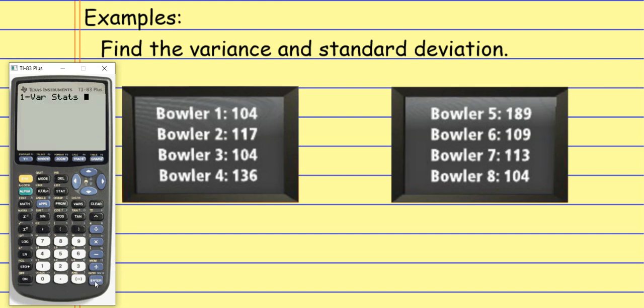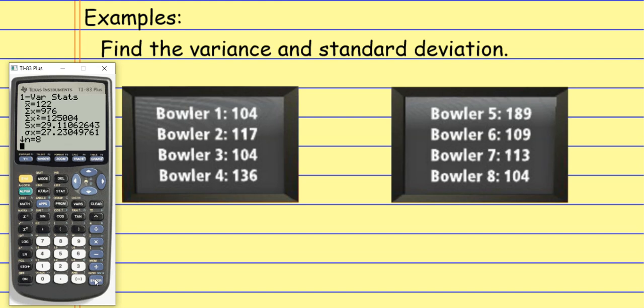So one variable statistics. If you have a newer TI calculator, it might ask you to confirm that you want it to look at list 1, that kind of thing. And then you might have to scroll down to the word calculate. For our purposes for this one, I just hit the enter button again, okay? And so it gives me this list of information here.